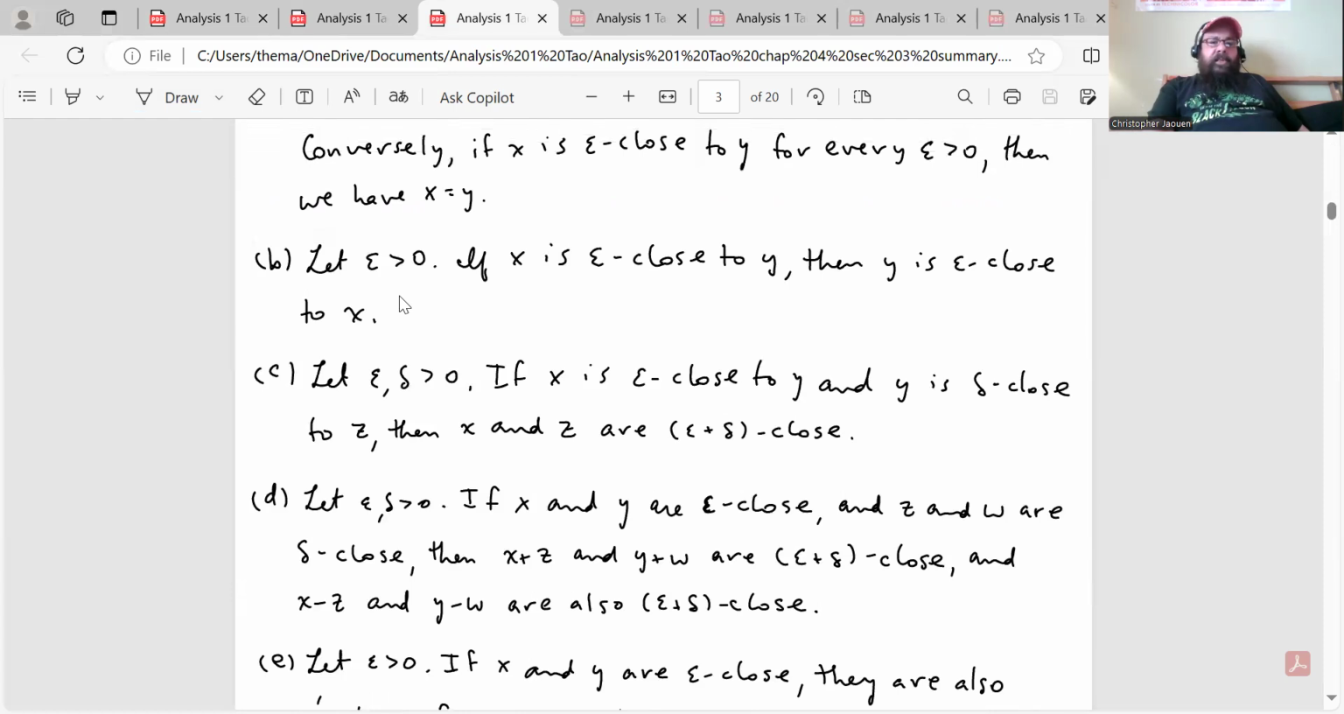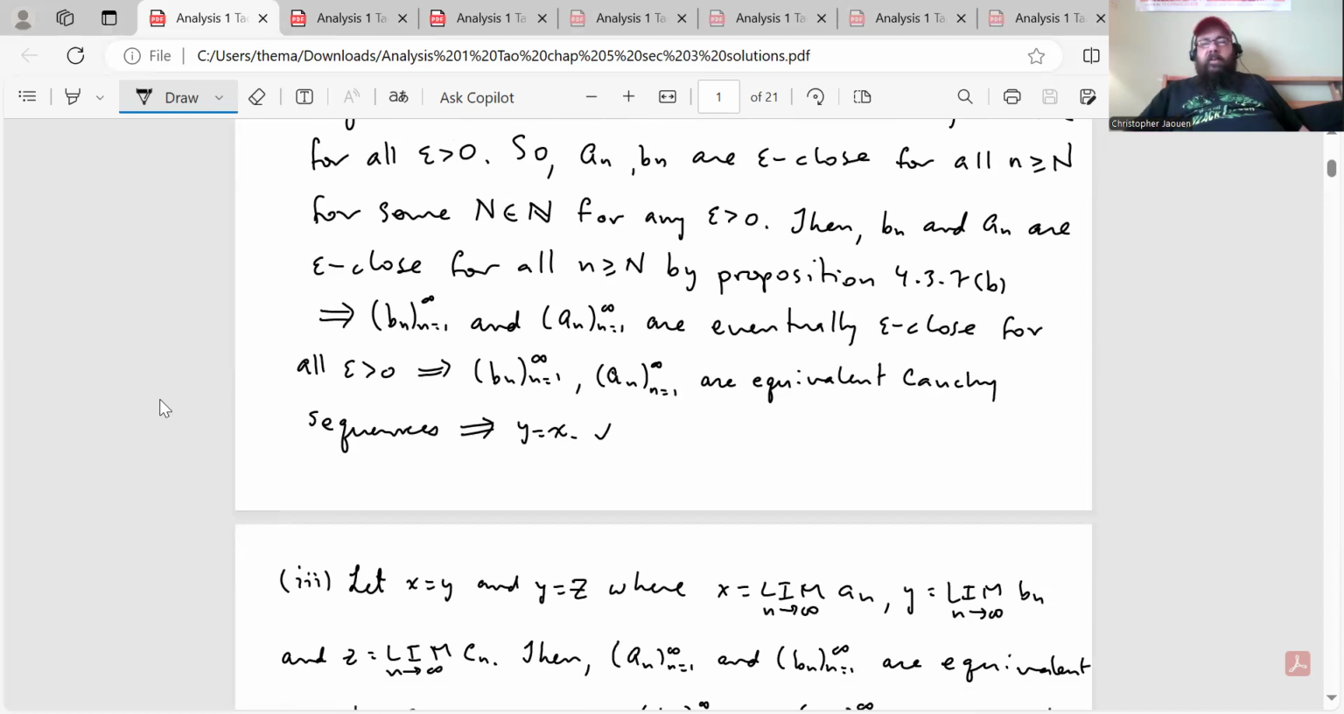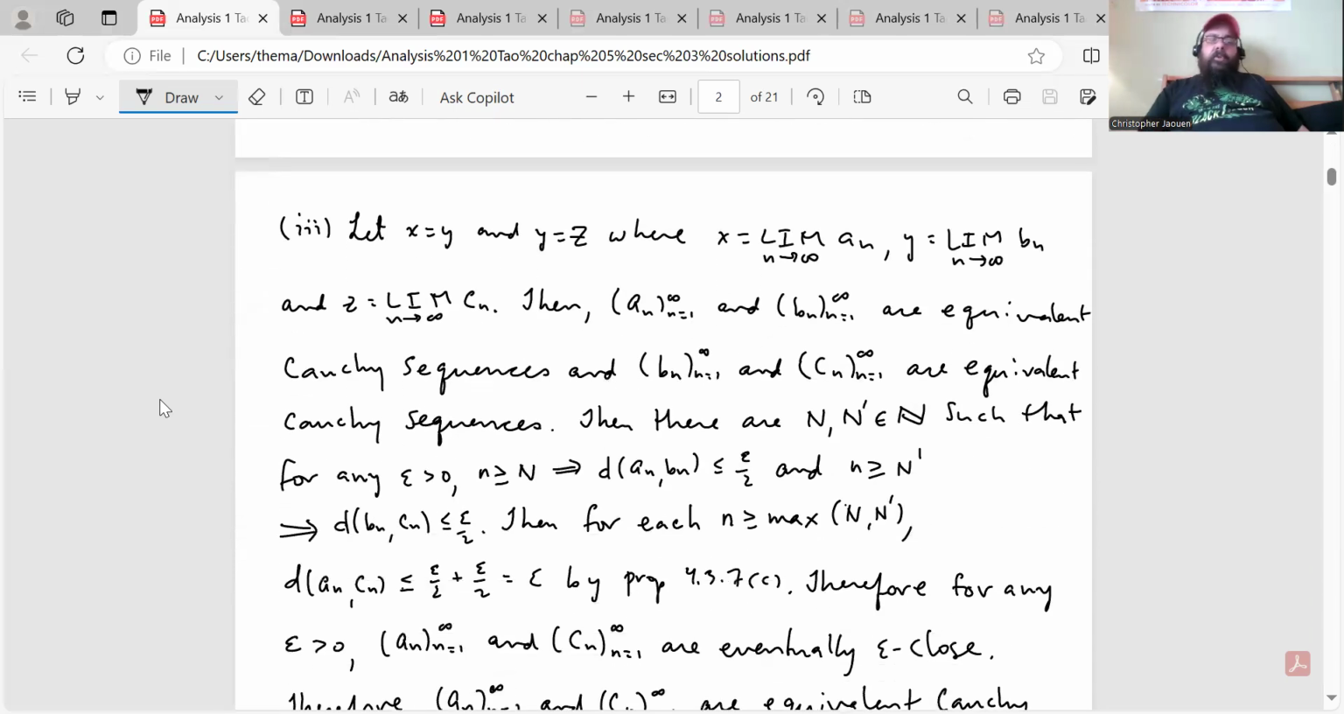So part B says this: let epsilon greater than 0. If x is epsilon close to y, then y is epsilon close to x. So by that part of theorem 4.3.7, b_n and a_n are eventually epsilon close for all epsilon greater than 0, which implies that b_n and a_n are equivalent Cauchy sequences, which means y equals x. So symmetry is satisfied. And lastly, we have to show transitivity also works. So here in part 3, we'll let x equal y, y equals z, and then we want to show that that implies that x equals z.